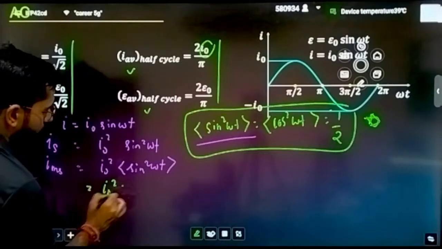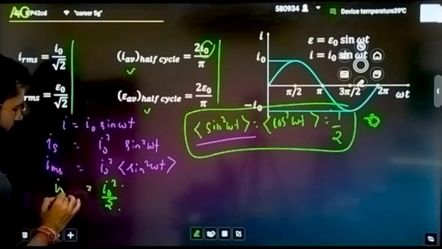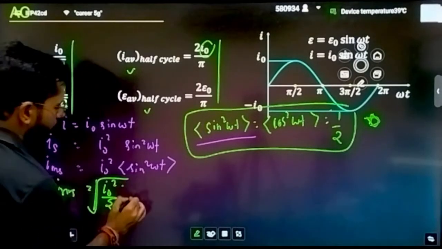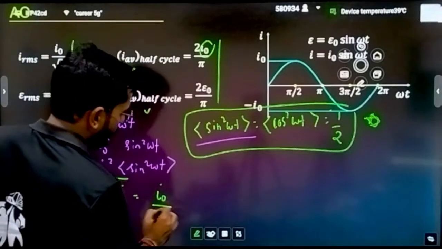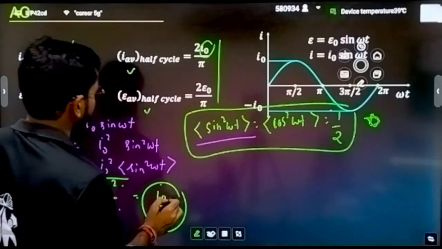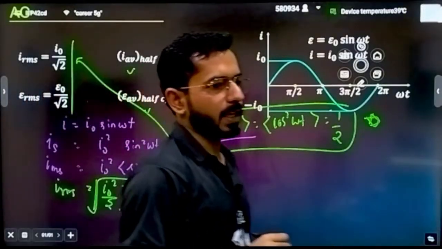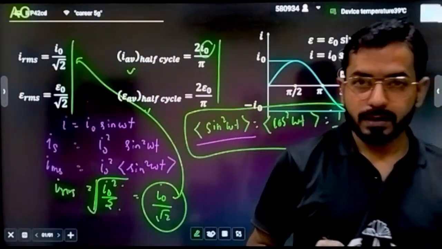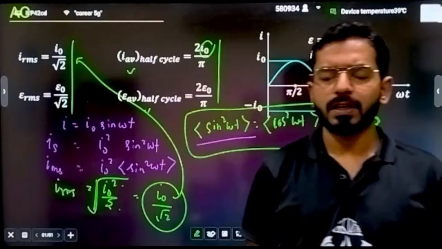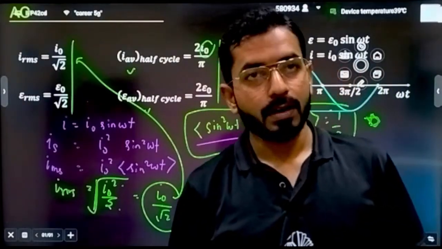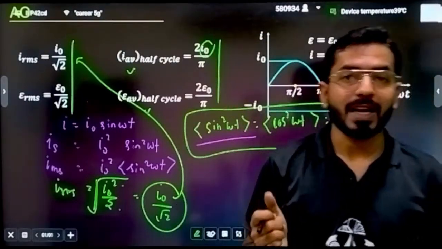That means I can write this as I naught square by 2, and in the final step I take the root. When I take the root, the final result is I naught divided by root 2. Exactly, our value is correct. That means we did it correctly, and that is a very important result. Apply it as much as you can. It will solve questions in a fraction of a second.